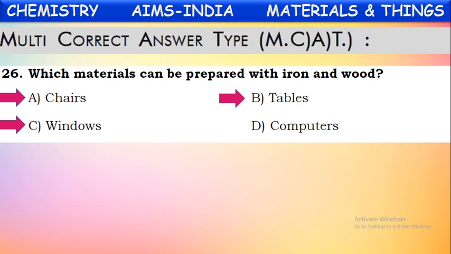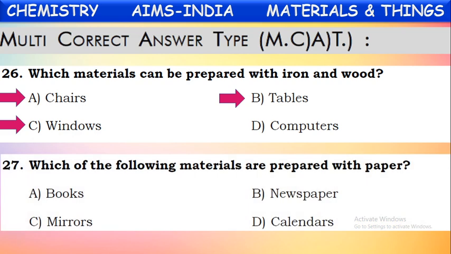But computers cannot be; computers are made with plastic, we know that. Chairs, tables, windows are all made with either iron or wood or with both. Both are used sometimes. Okay, next question. So in this way, a question may contain more than one correct answer. All the correct answers should be selected.